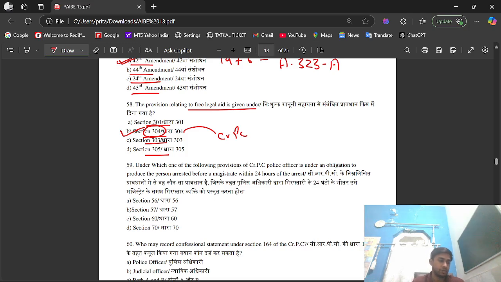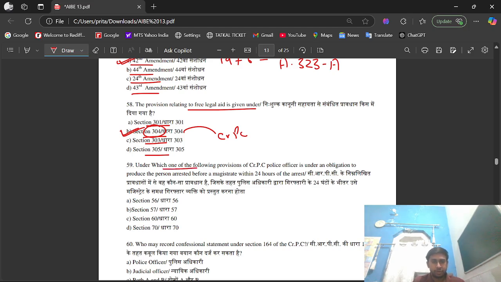If we see 301 of CRPC, it deals with appearance by a private person in court proceedings. 303 talks about the right of an accused to be defended by a lawyer of their choice, and 305 deals with proceedings against corporations. Its right option is option B, which mandates the free legal aid to an accused who cannot afford a lawyer.